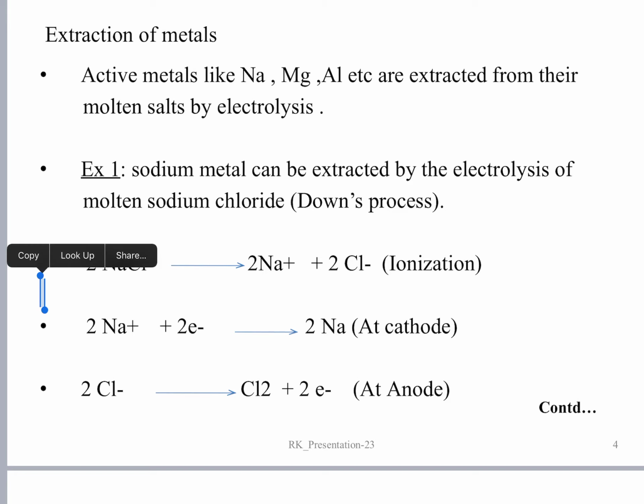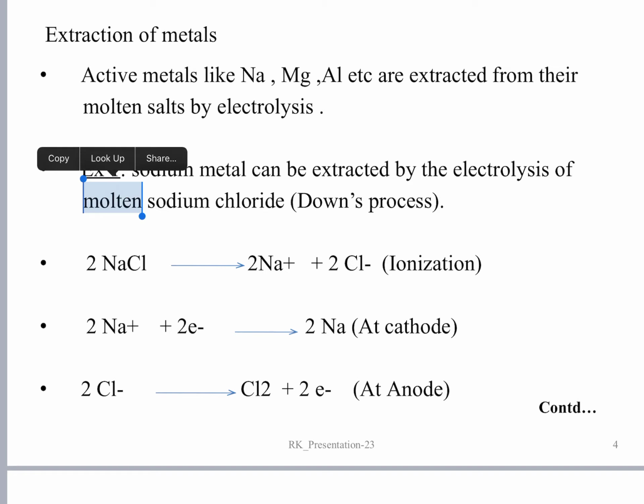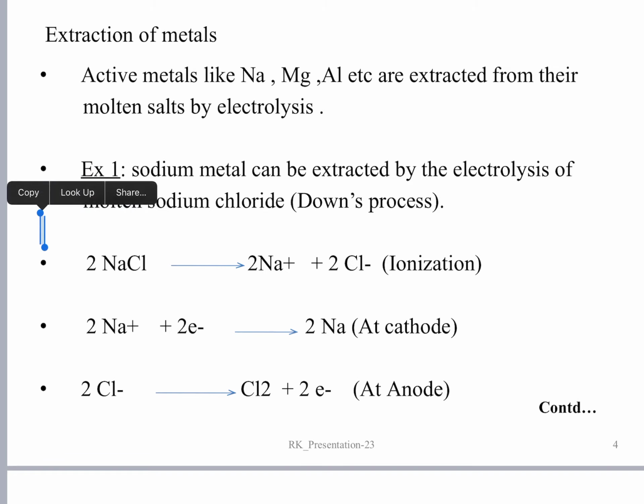For example, let us take extraction of sodium metal. Sodium metal is a highly reactive metal and is extracted by the process of electrolysis of sodium chloride. Sodium chloride is the most economical, widely available and cheaply available. This sodium chloride is heated to a very high temperature.